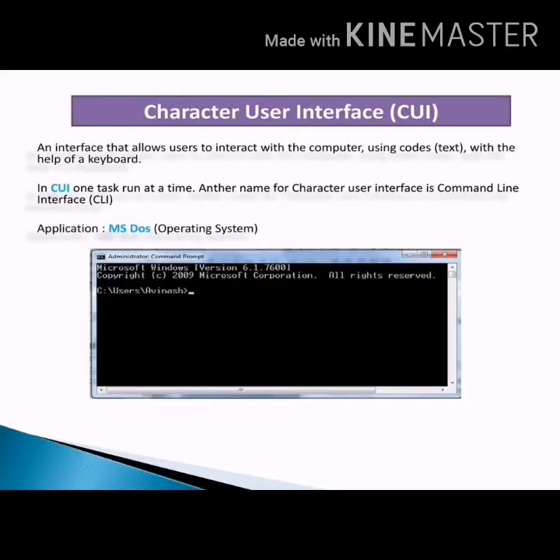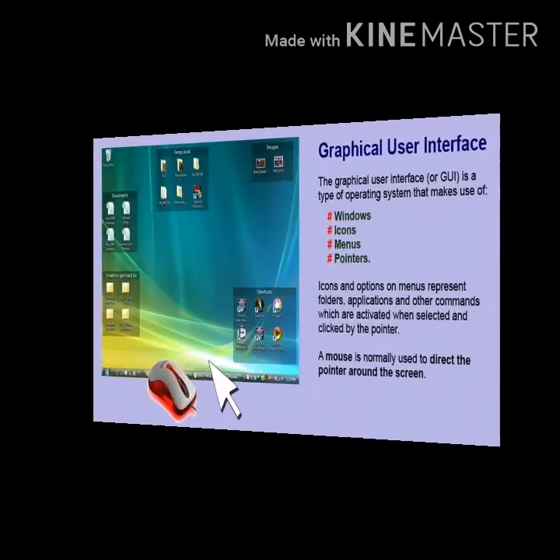CUI operating system. A character user interface operating system lets a user issue commands to a computer by typing the instructions. These instructions consist of keywords that are recognizable to the operating system. The instructions are typed after a prompt called the command prompt. Each instruction has to be remembered separately and typed in a specific format. MS-DOS and Unix are examples of CUI operating systems.